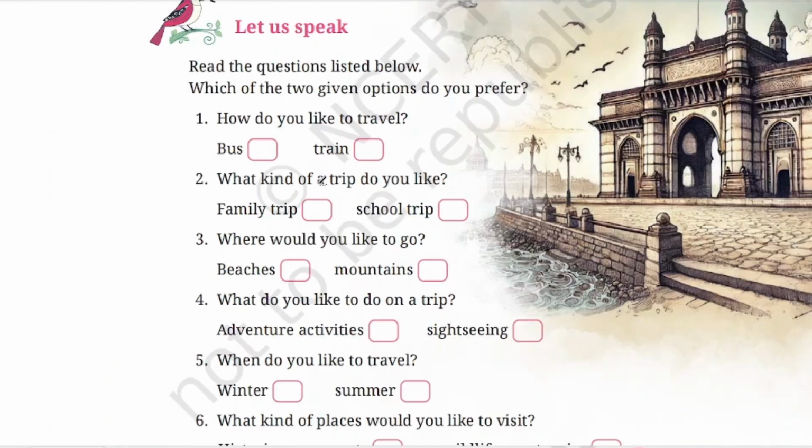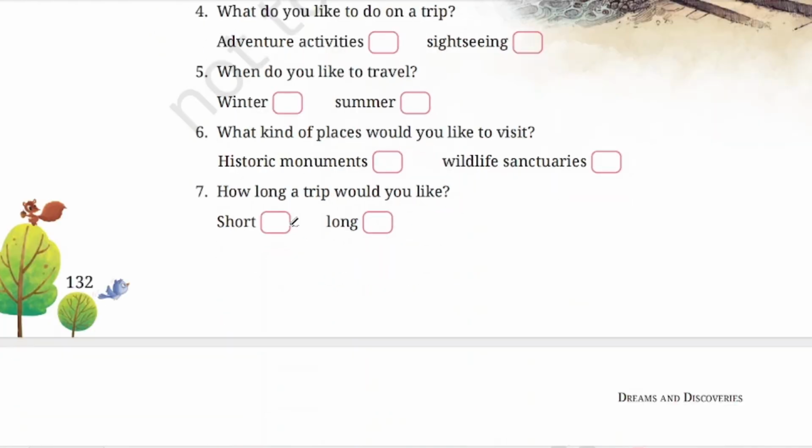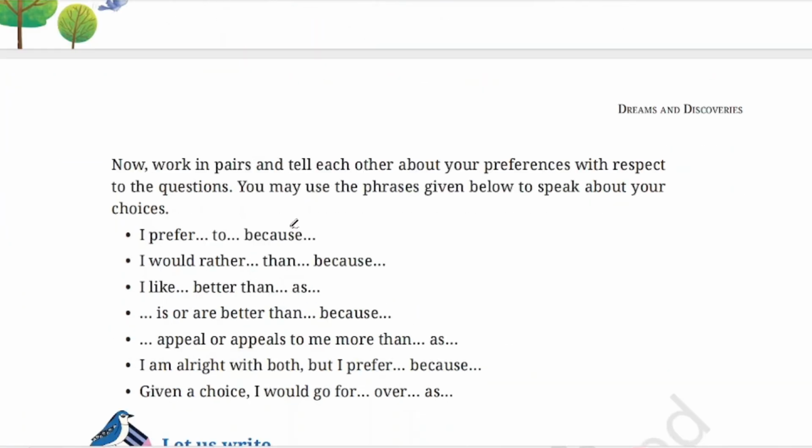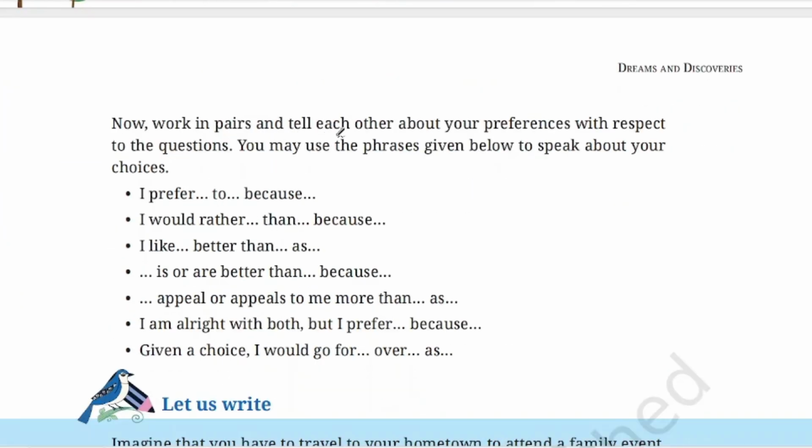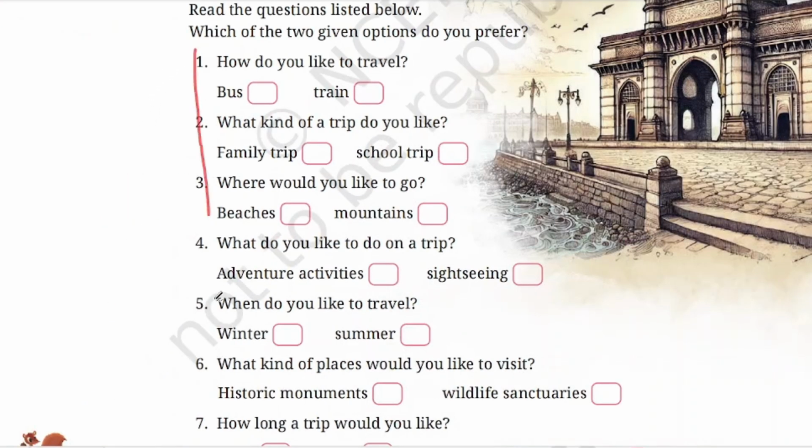Next one is speaking. Let us speak. Read the questions listed below. Which of the two given options do you prefer? How do you like to travel? Bus or train? Your choice. All these are optional questions. You have to tick your own answer. And then after doing that, work in pairs and tell each other about your preference with respect to the question. You may use phrases like I prefer to go by bus because, or I prefer to go by train because, and you have to give the reason. So these phrases can be used and you can speak about the questions which you have discussed here.